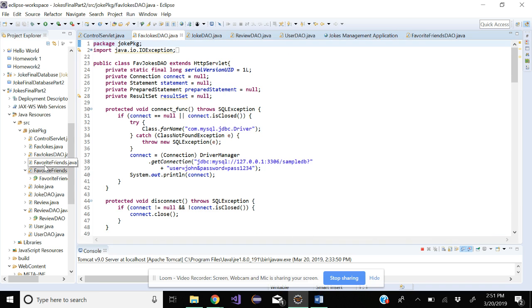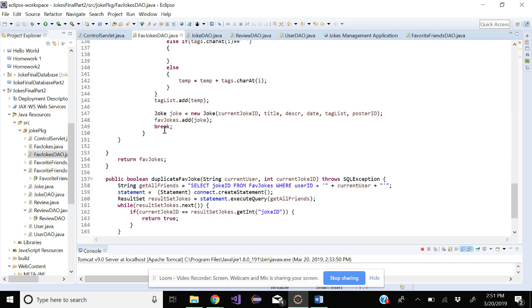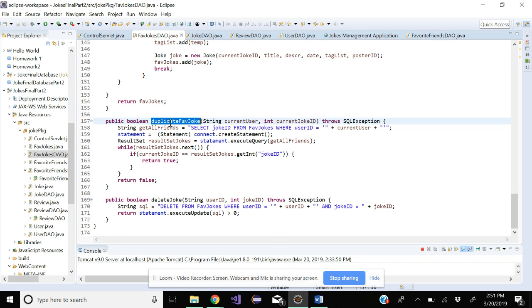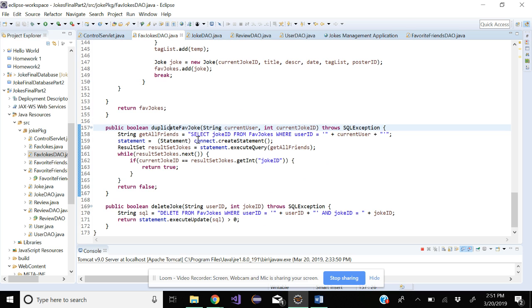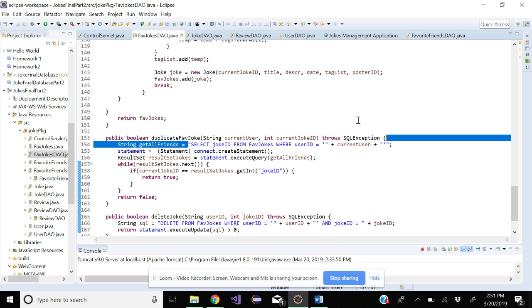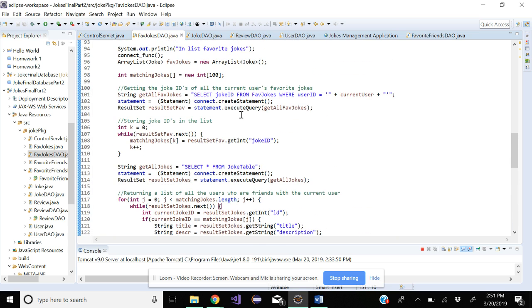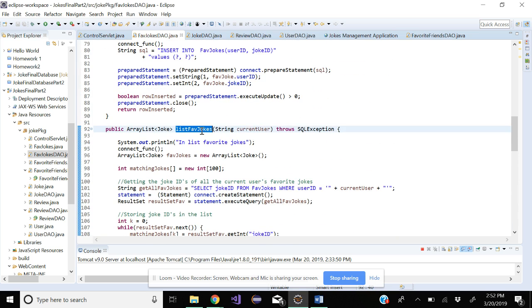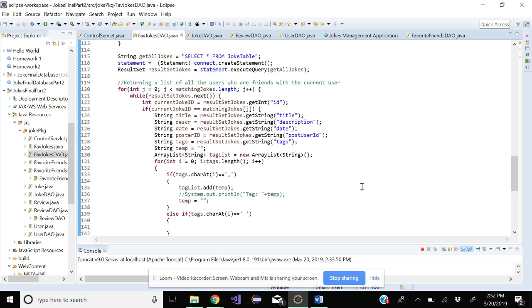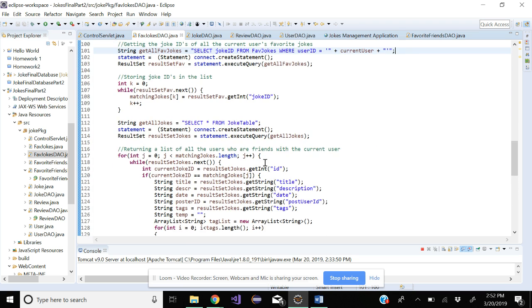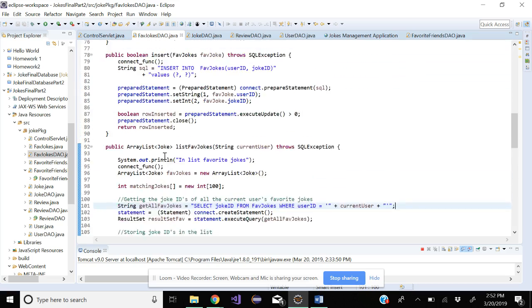So friends, favorite friends DAO, and favorite jokes DAO, which is right here. We can check for duplicate favorite jokes, and it's just a select SQL statement. It's the same thing here to list favorite jokes. There's many different ways to do it, I think, but we're just using simple select statements and looping through the result set to print everything out.